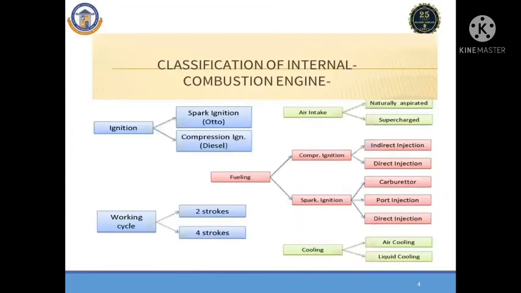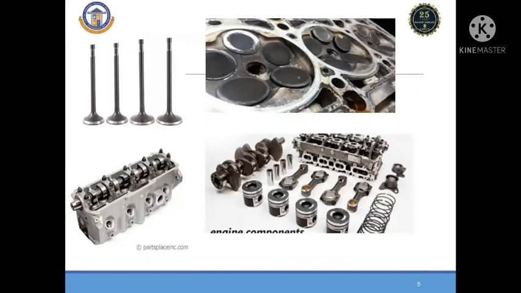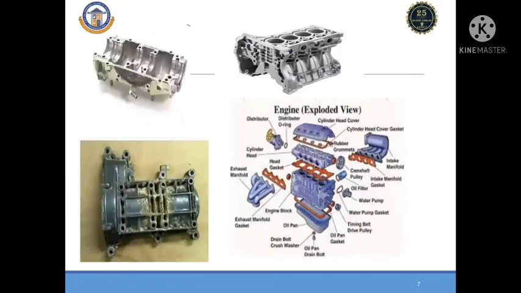These are all the classifications based upon the ignition system, working principle, fueling system, air intake system and cooling system. Now, this slide shows what are all the components available inside an internal combustion engine. It starts from the piston rings, circlip, piston pin, crankshaft, connecting rod. Then there are two valves, inlet valve and exhaust valve, the arrangement of valves inside a cylinder. Then this is the exploded view of an engine.